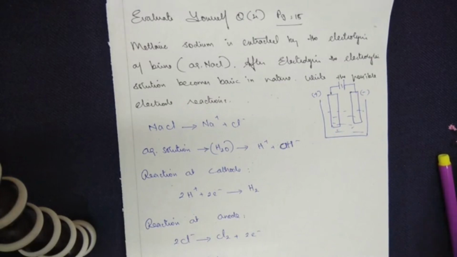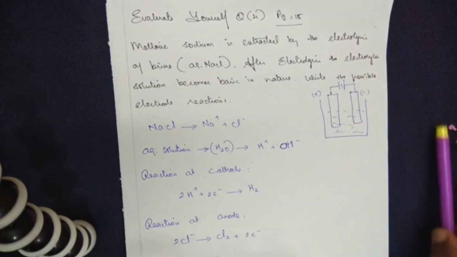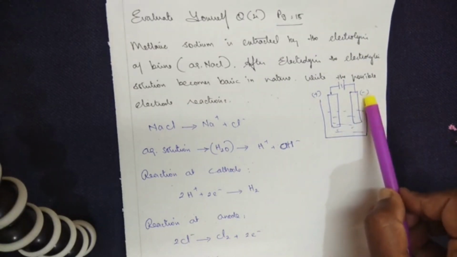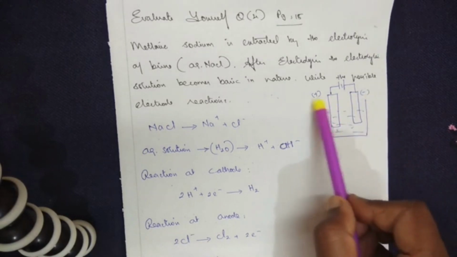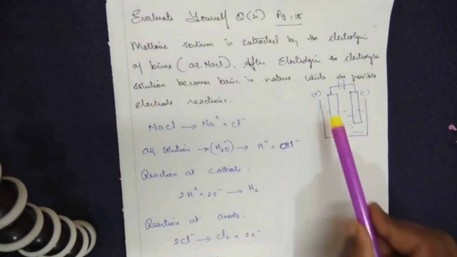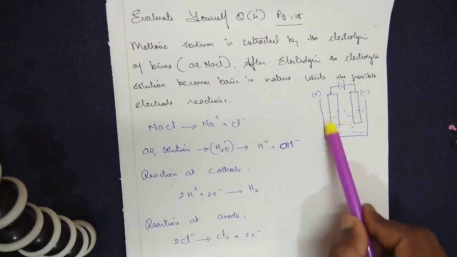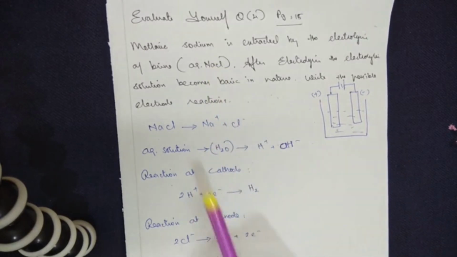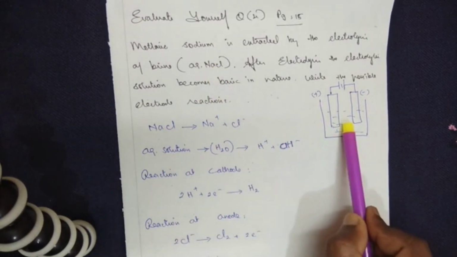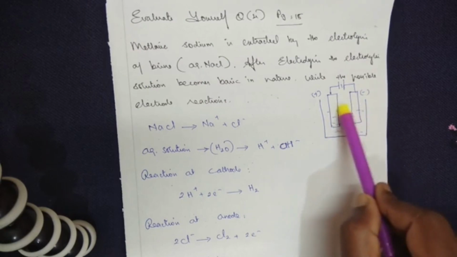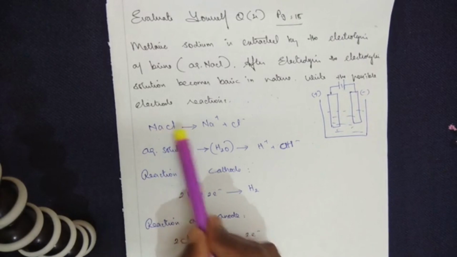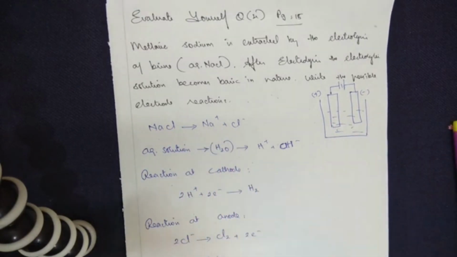Now you know by now when we say electrolysis, you need to have a cathode, anode and electrolyte solution. What's the charge on the cathode? Should be negative. Now anode, what should be the charge here? Positive. So what type of electrolyte solution are we taking? Sodium chloride solution. You have learned it earlier: the electrolyte solution will get split into positive and negative ions. So sodium chloride gets split into Na+ and Cl-.